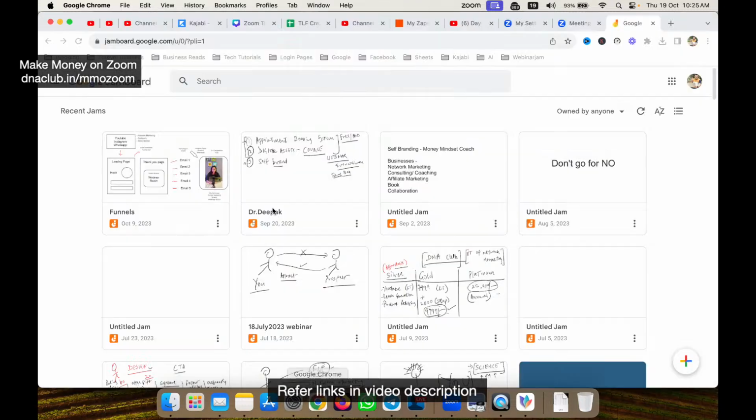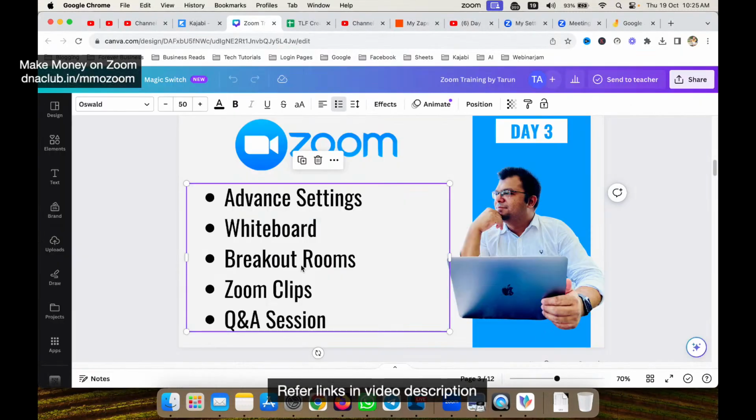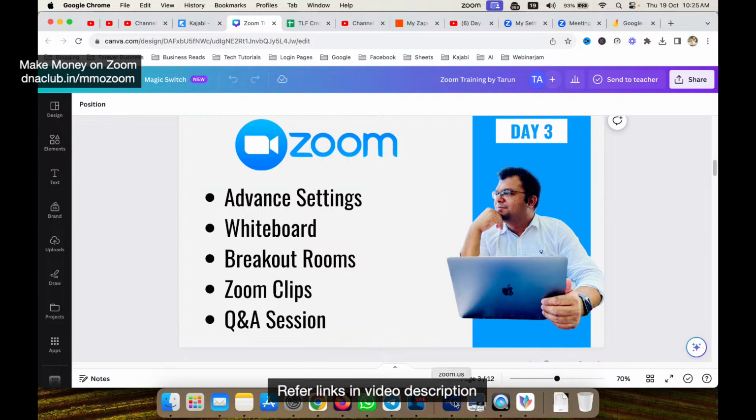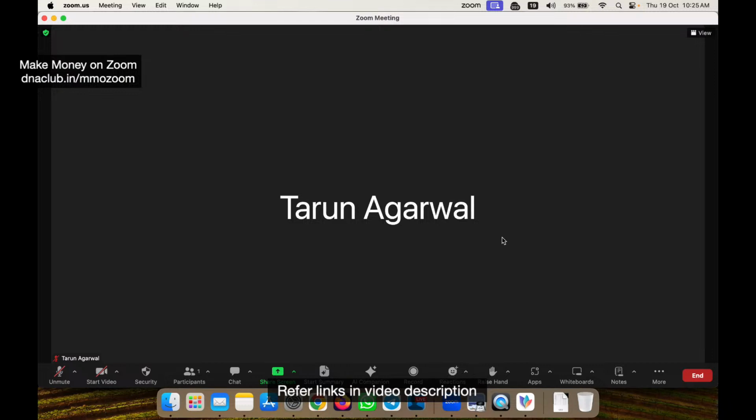Now, let's talk about the next topic which we want to cover today, which is breakout rooms. Suppose you are doing a meeting where you have multiple people, like 50 plus or 100 plus people in your meeting room, and you want to assign them to multiple rooms. Say, for example, you have 50 people in your meeting and you want to break them into 5 rooms of 10 people, and then they can interact with each other like this.